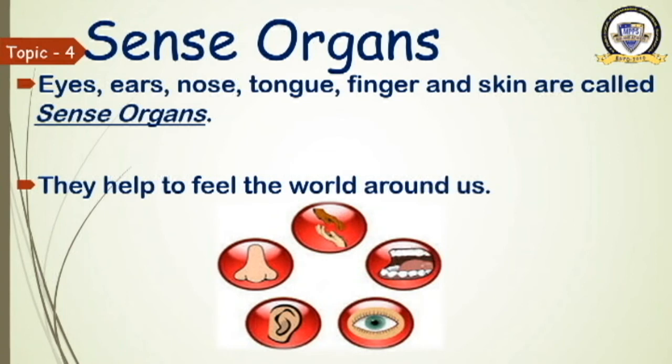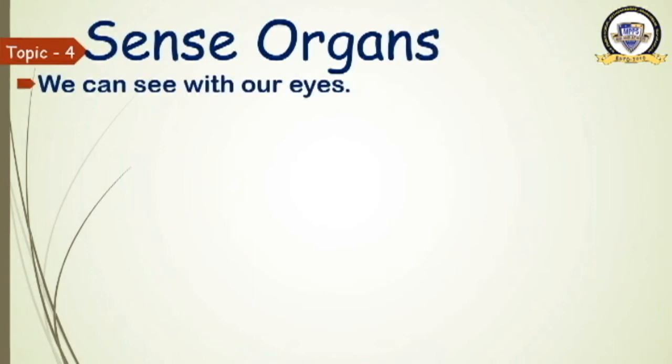See this picture. What are the sense organs? Repeat it. What are the sense organs? Eyes, ears, nose, tongue and skin. Okay. Now we will learn about these sense organs. We can see with our eyes. What do we do with our eyes? We see with our eyes.